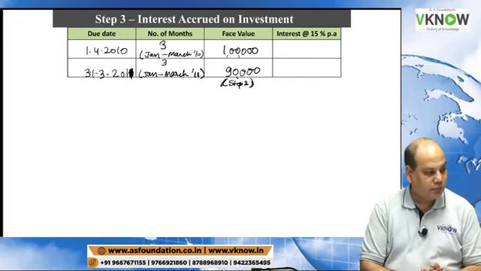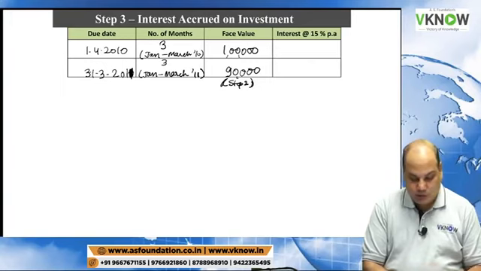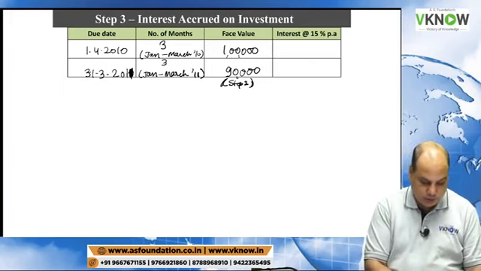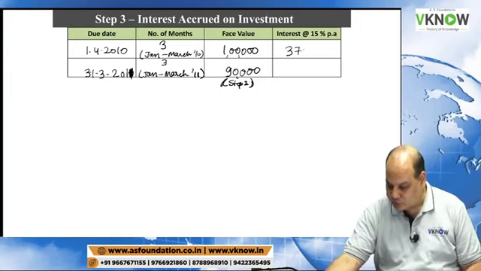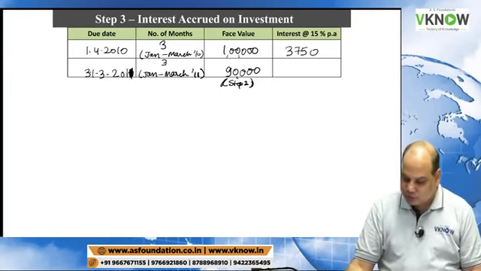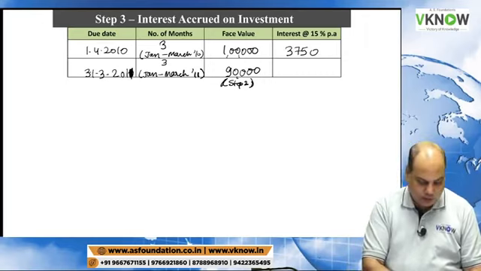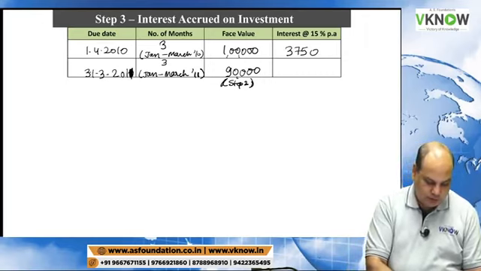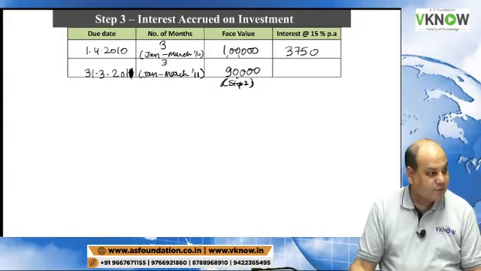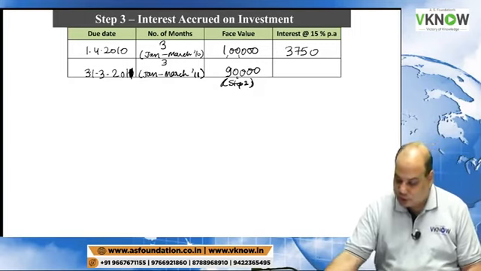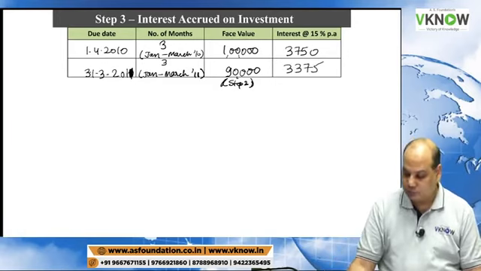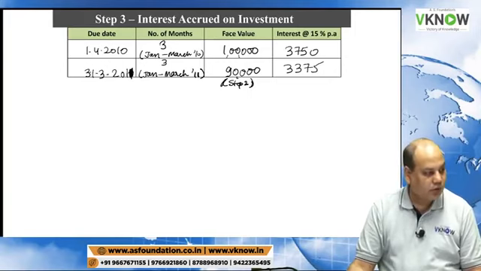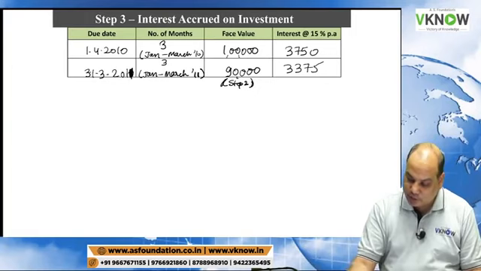Do you agree? Now 1 lakh into 15% into 3 by 12 is 3,750, and 90,000 into 15% into 3 by 12 is 3,375. Most of you are getting it right.